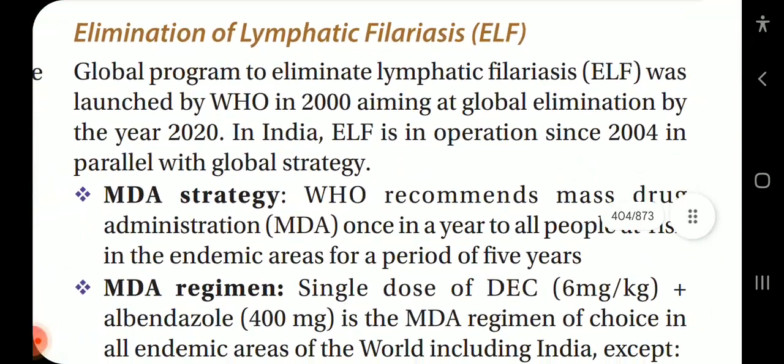Elimination of lymphatic filariasis (ELF). Global program to eliminate lymphatic filariasis was launched by WHO in 2000, aiming at global elimination by the year 2020. In India, ELF is in operation since 2004 in parallel with global strategy, MDA strategy. WHO recommends mass drug administration (MDA) once in a year to all people at risk in the endemic areas for a period of 5 years.